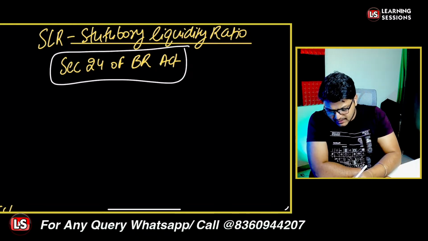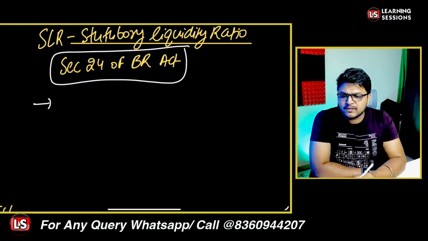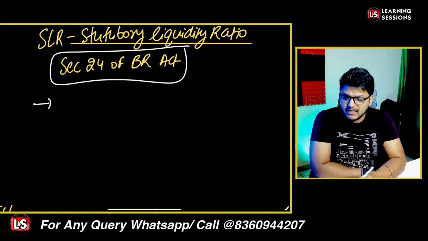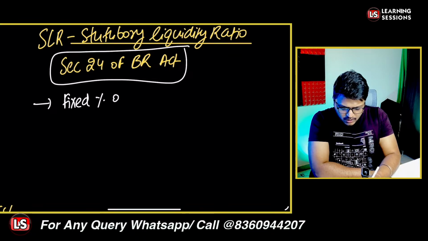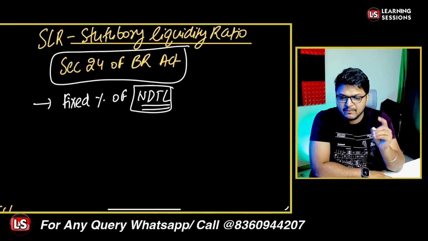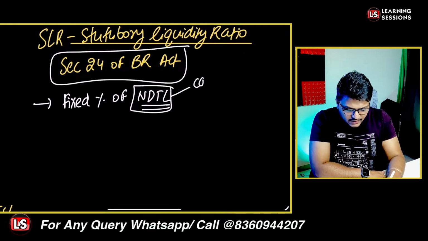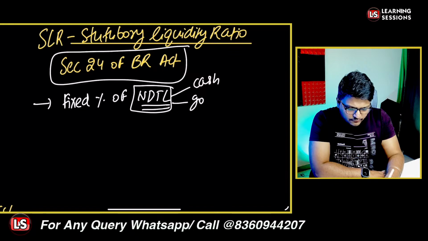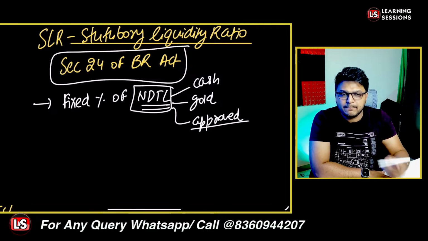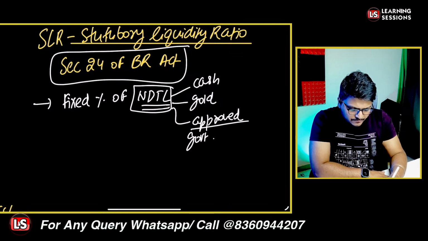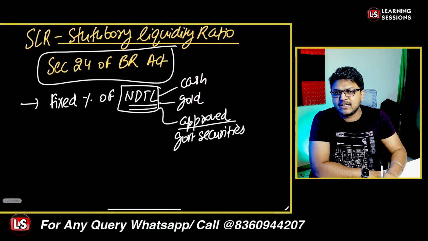And again, the same thing, that every bank must be maintaining a fixed percentage of net demand and time liabilities, in the form of either cash, or gold, or approved government securities which are not encumbered, on which no charge has been created so far.